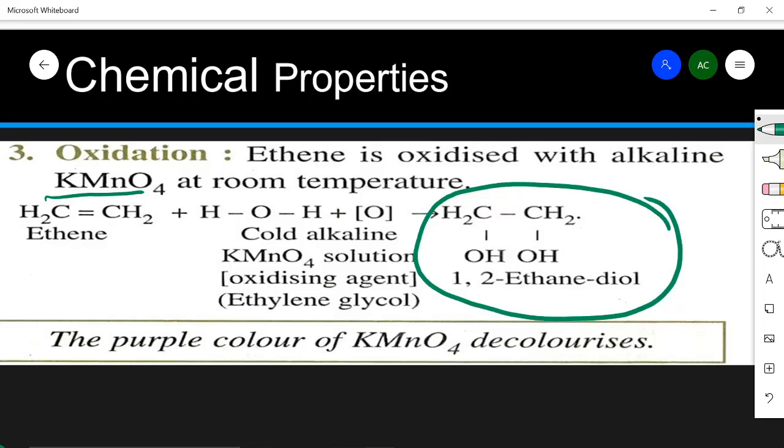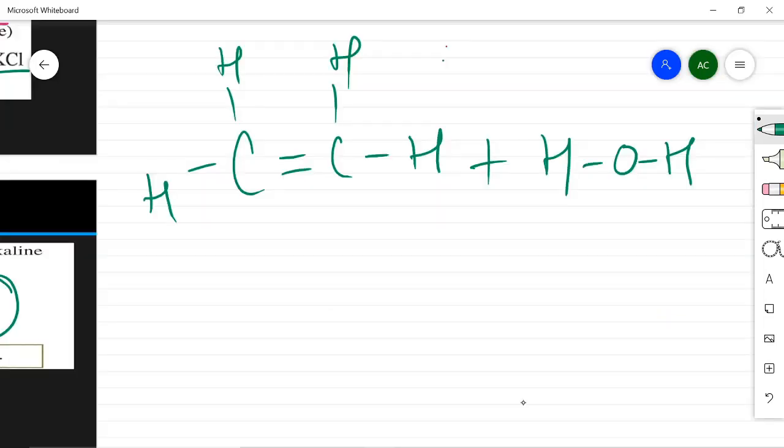Because what you are doing, you are using alkaline potassium permanganate solution, which acts as an oxidizing agent. That means it itself gets reduced and gives this oxygen to ethene, plus water, in the presence of this nascent oxygen, which is given by KMnO4, which acts as the oxidizing agent.